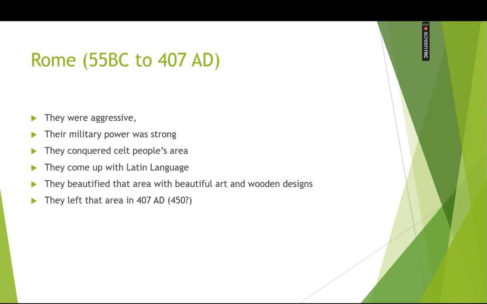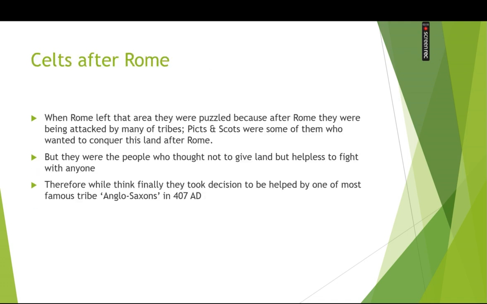Entirely buildings were made by Rome. And they left this area in 407 AD. Why did they leave it? Because someone attacked Rome, so in order to save their homeland they withdrew their entire military from the area that they occupied, and shifted back to Rome.